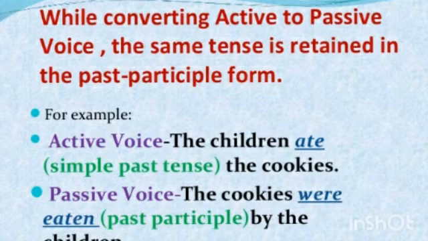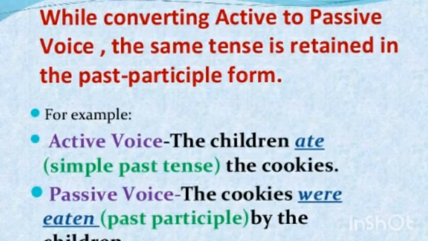Let's take an example. The children ate the cookies. The verb ate is in simple past tense. Now when we transform it into passive voice, the sentence goes like this. The cookies were eaten by the children.